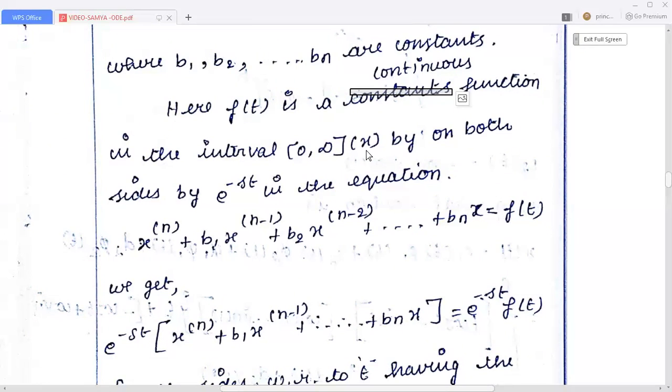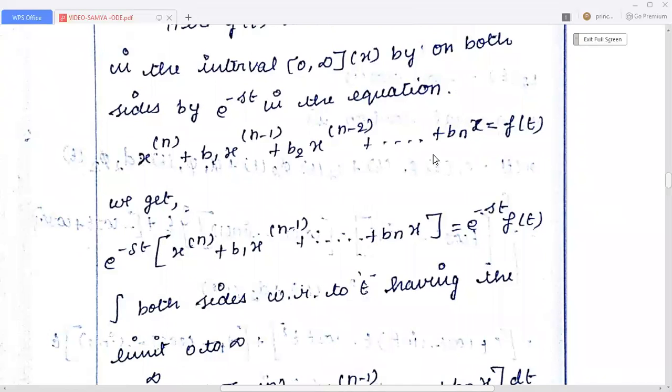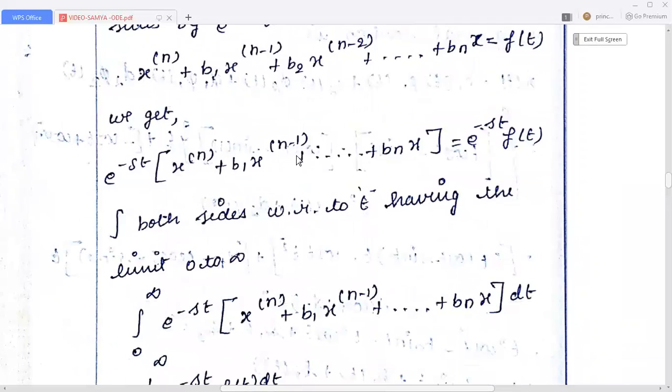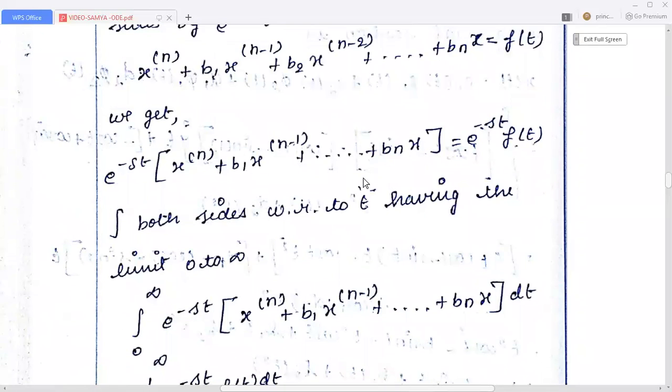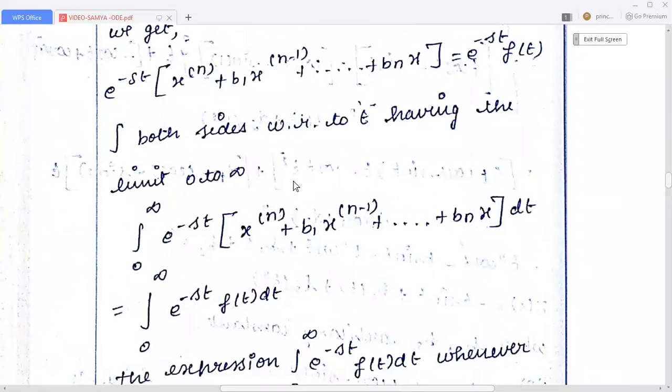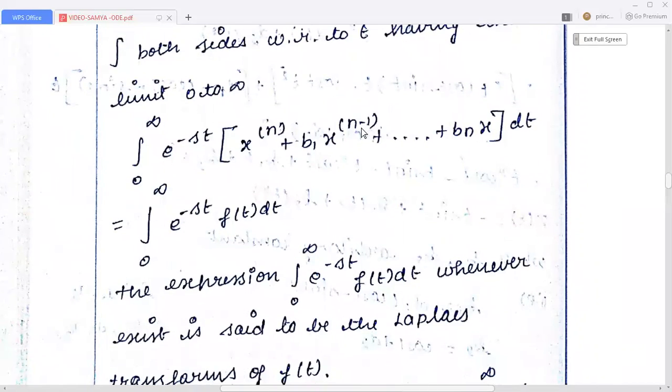Multiplying both sides by e^(−st) in the equation, we get e^(−st) times this expression equal to e^(−st) f(t). Integrating both sides with respect to t with limits 0 to infinity, we get this expression.